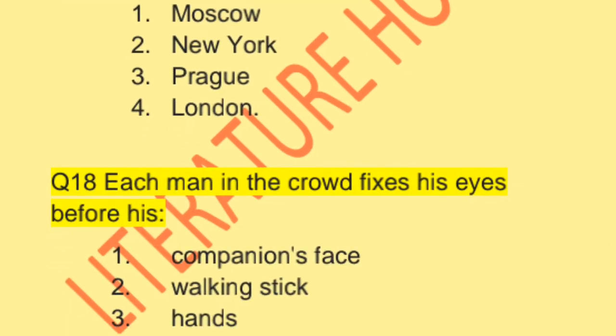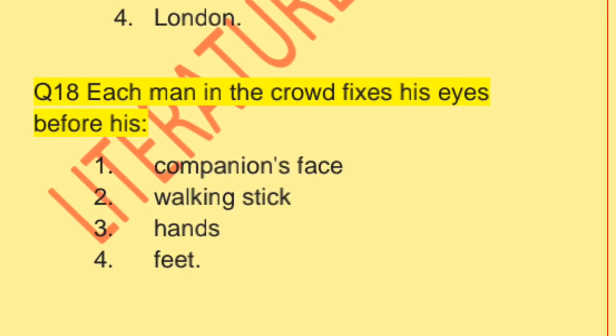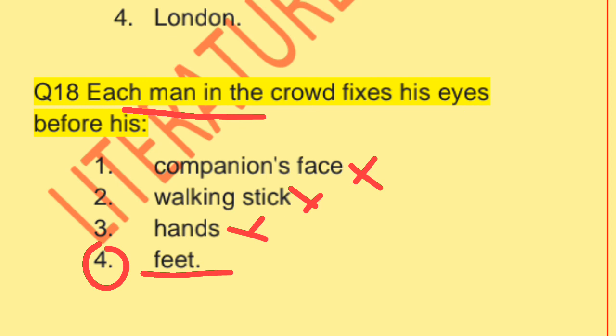Next question. Each man in the crowd fixes his eyes before his... At the London Bridge, the narrator describes the crowd. Fixes his eyes before his companion's face? No. Walking stick? No. Hands? No. The right answer is option fourth, feet. Each man in the crowd fixes his eyes before his feet.